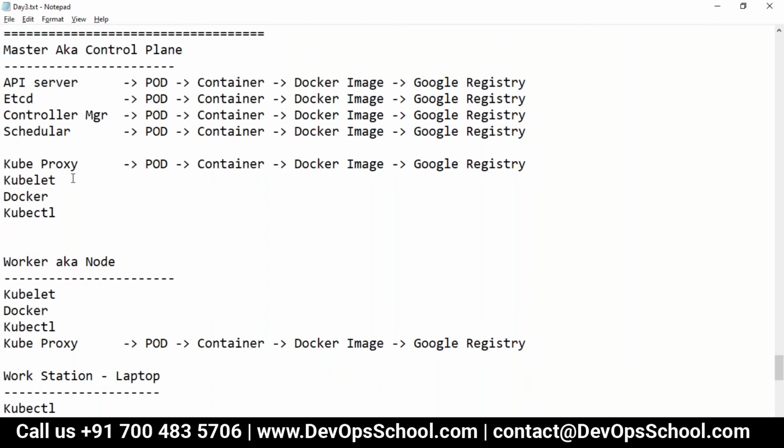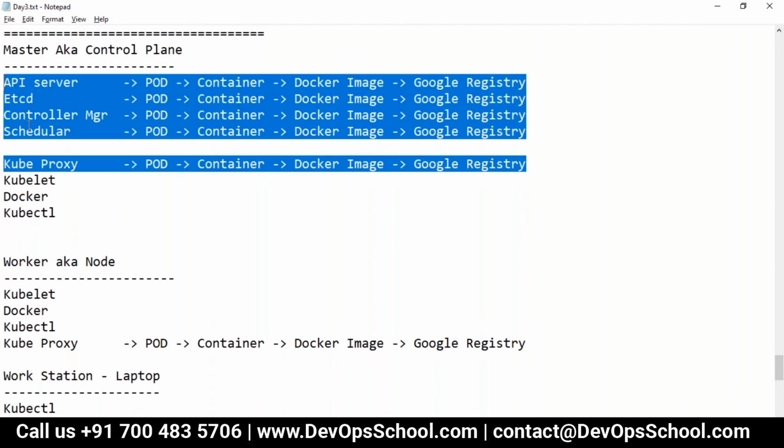Now guys, these are the things done. Our most important thing is: who will set up these many pods, these many containers, who will download all these images, who will configure the certificates, the authentication methods, authorization methods and all.